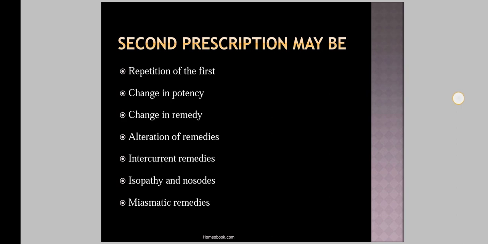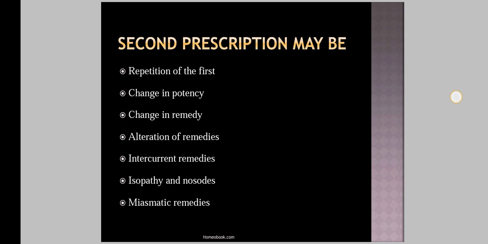So, they explain one example regarding the change of remedy. That is, you have to change the remedy when there is the appearance of a new group of symptoms. And the next indication for change of remedy is in mixed miasmatic diseases with predominance of psora. The patient is suffering from psoric symptoms and you give an antipsoric medicine in the first prescription, but suddenly the patient develops a syphilitic ulcer in the throat or multiple warts in different parts of the body.